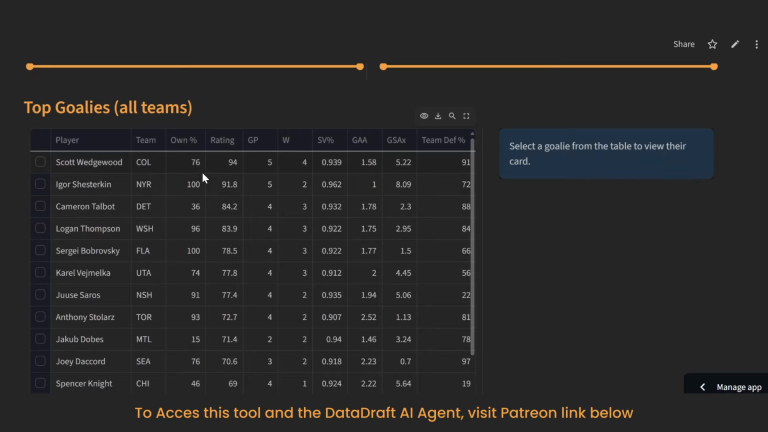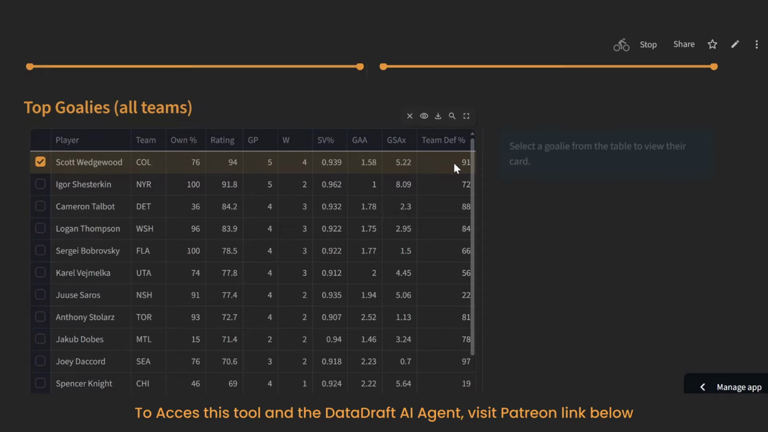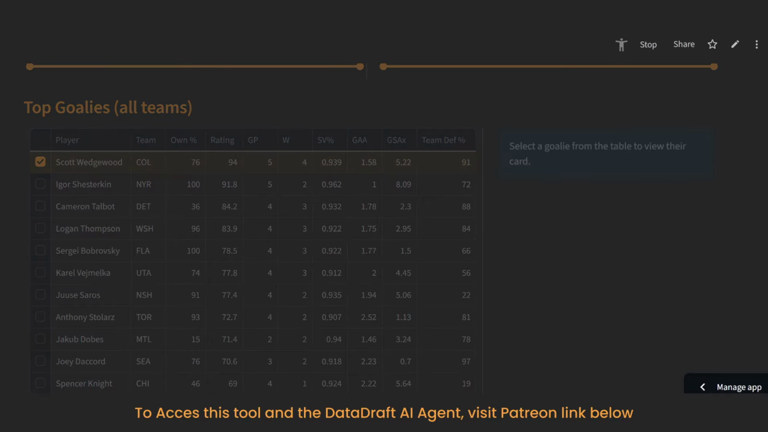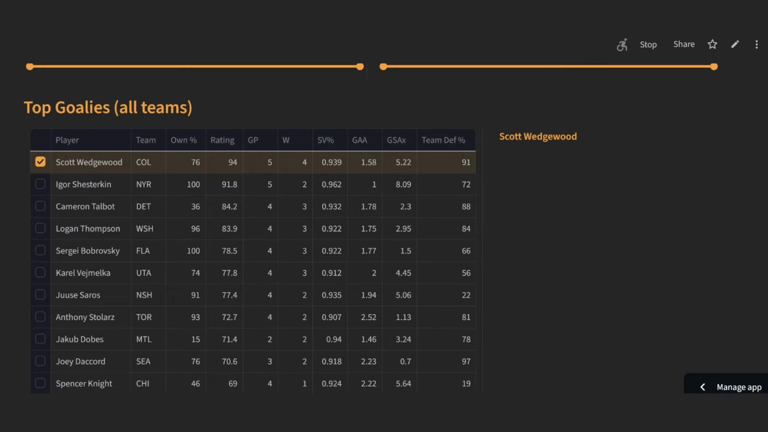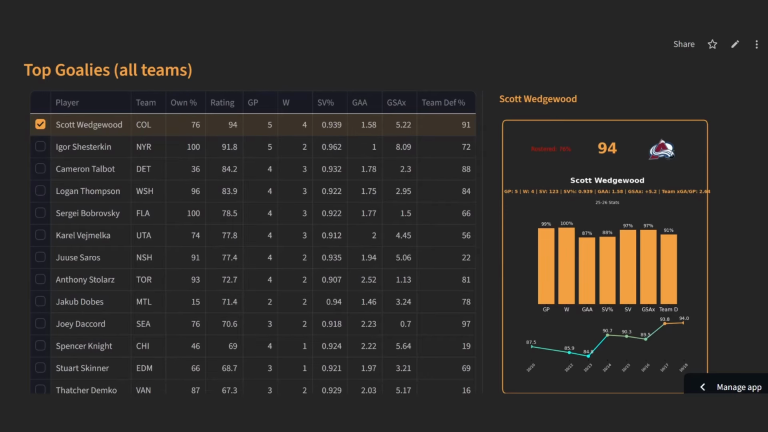As we look at the goalie ratings, Scott Wedgewood leads the way, which I guess is a little bit surprising considering he's always been a backup, but it's not surprising because he's on a really good team. Team defense, 91st percentile for Colorado. They've been off to a good start. He's been off to a good start. .939 save percentage, 1.58 goals against, 5.2 above expected.